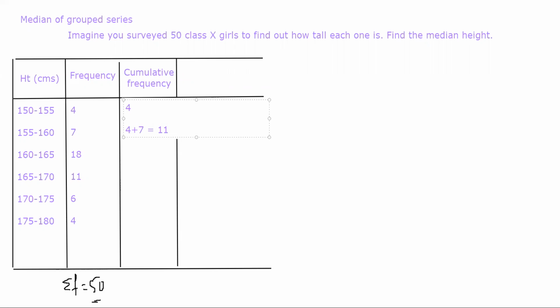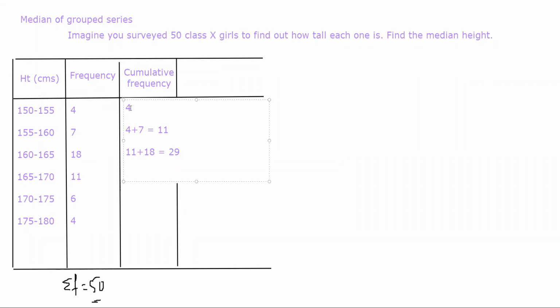Then you continue the same way: 11 plus 18 is 29.